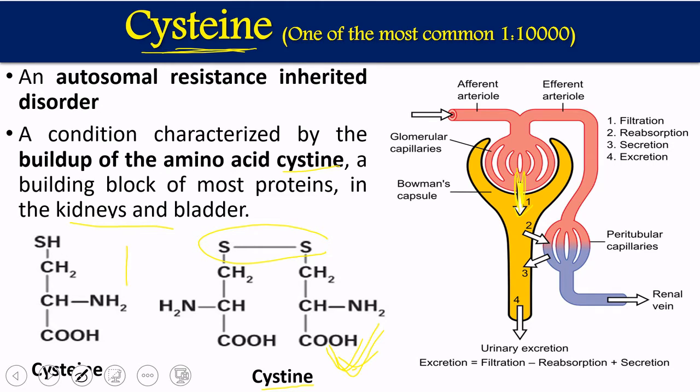But whatever useful substance has been filtered out here will be reabsorbed back into the blood circulation. That is called the reabsorption process.